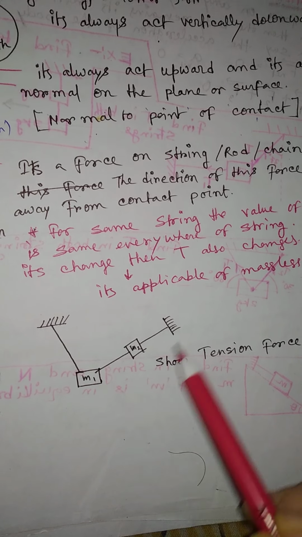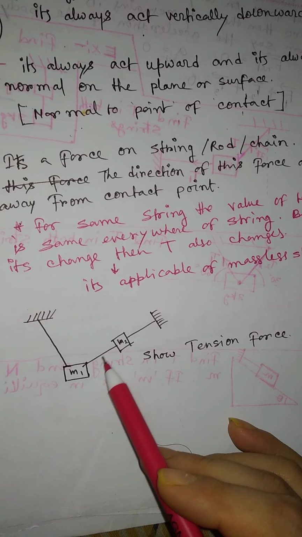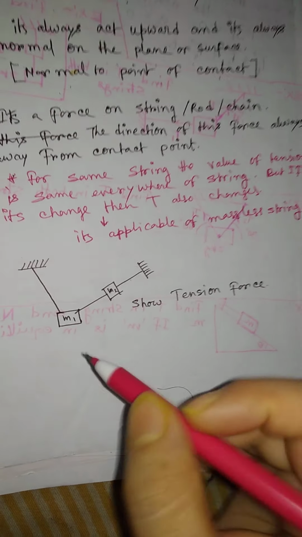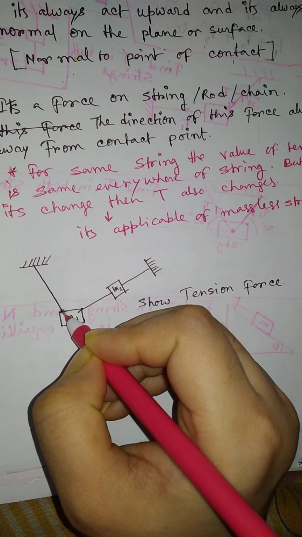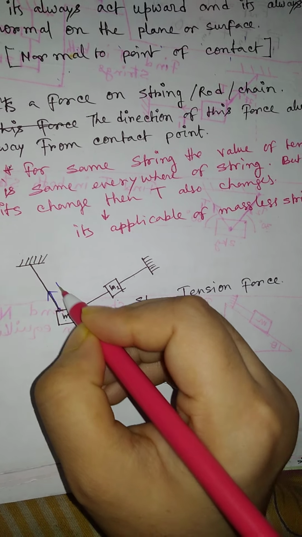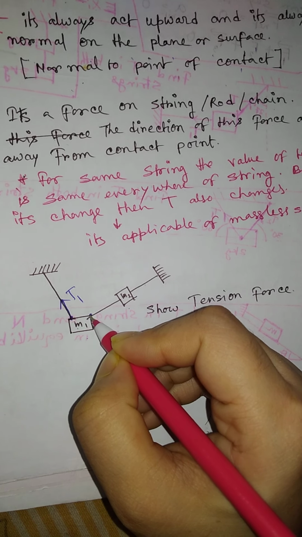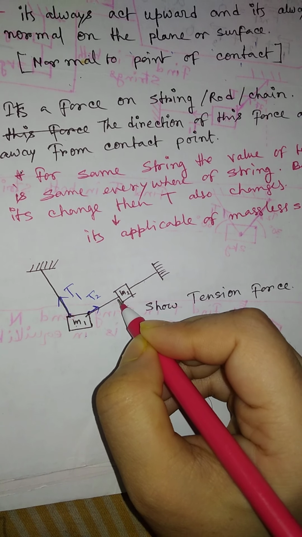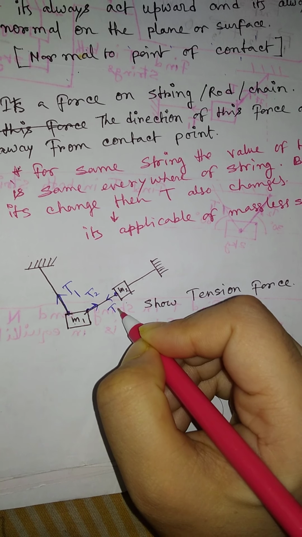Just look at here, I am taking a figure to show that this is a string, and this is also a string. So we have to show the direction of the tension force. This is the mass m1 and this is the mass m2. So this is the contact point between this string and this mass. So the tension force is along this side. I'm assuming that this is the T1 tension force. This is the contact point, so the tension force along this side is T2, and the tension force for this contact point is along this side. That means this is also T2.